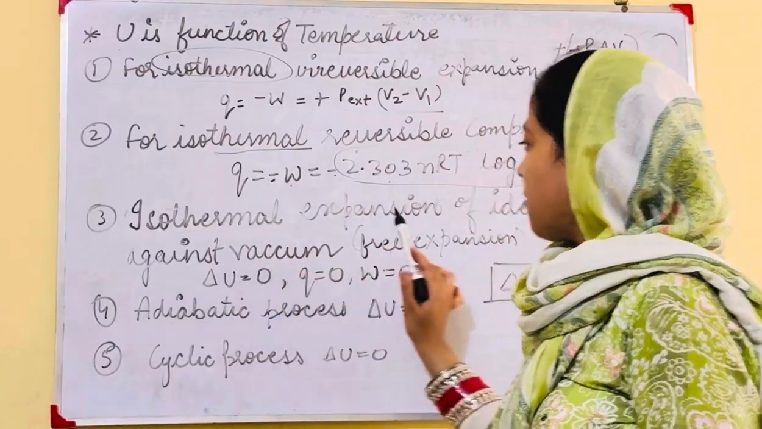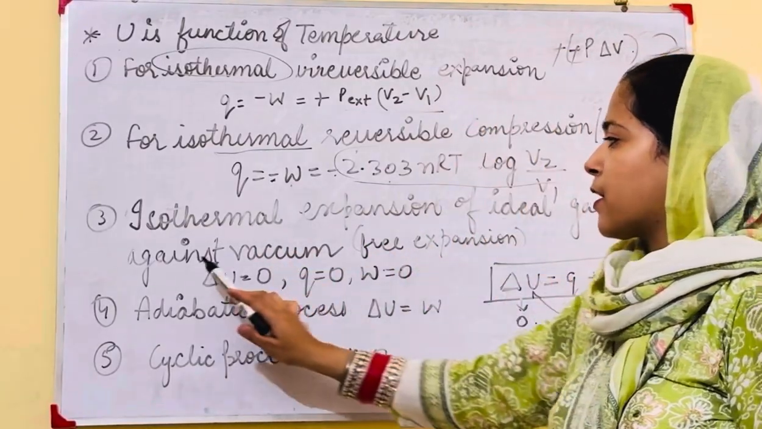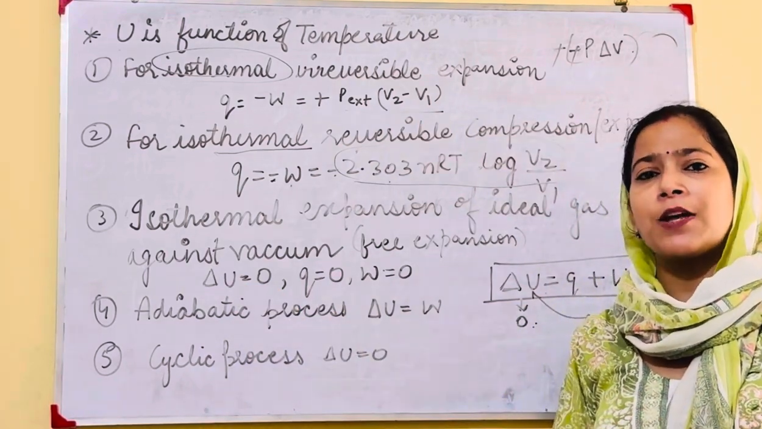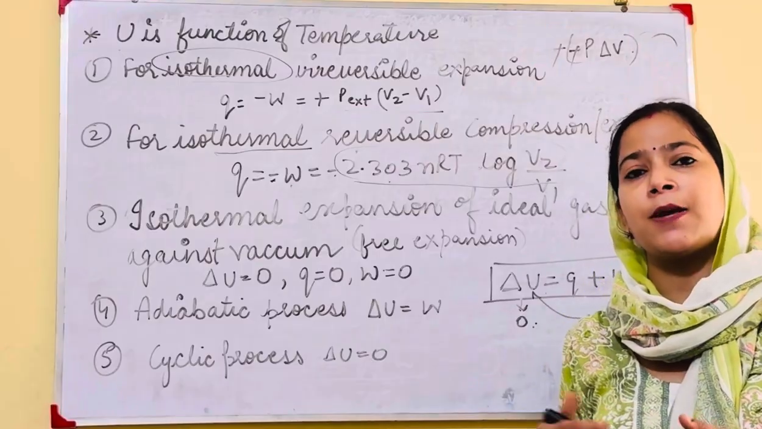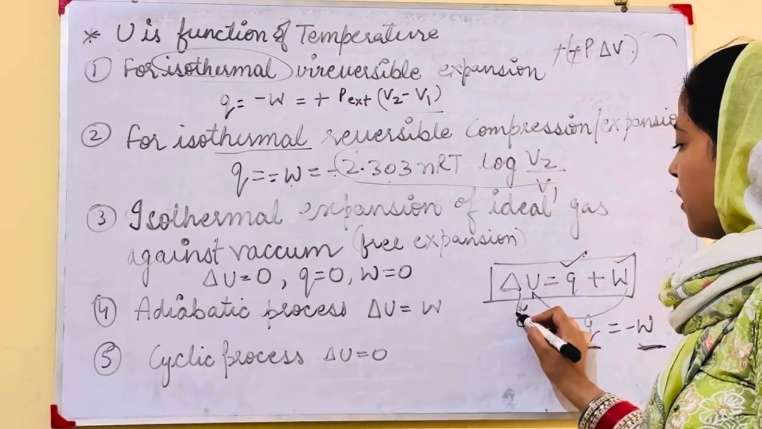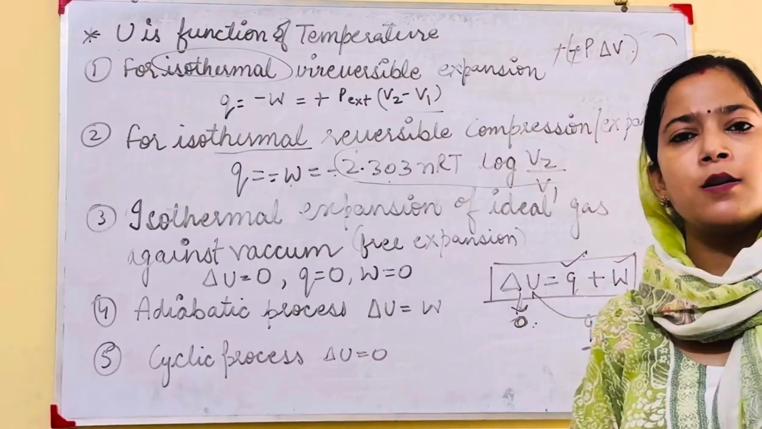Next, isothermal expansion of an ideal gas against vacuum. Vacuum means free expansion. In case of free expansion, work done and heat will be 0. If work done and heat are both 0, then the internal energy change will be equal to 0.